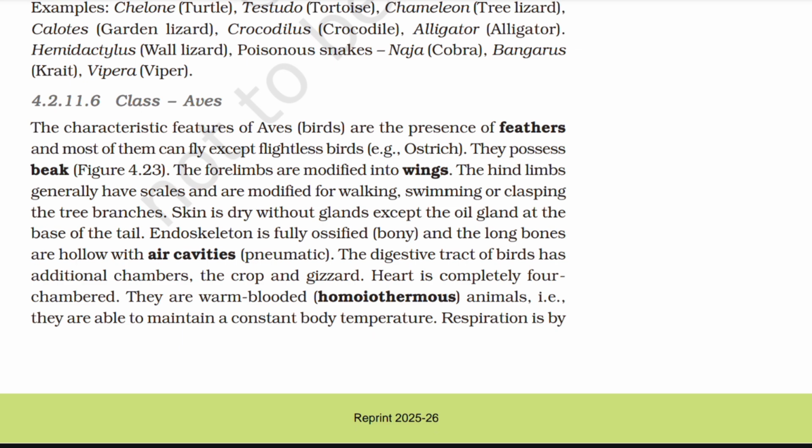4.2.11.6 Class Aves. The characteristic features of Aves are the presence of feathers, and most of them can fly except flightless birds, for example ostrich. They possess beak. The forelimbs are modified into wings. The hind limbs generally have scales and are modified for walking, swimming, or clasping the tree branches. Skin is dry without glands except the oil gland at the base of the tail. Endoskeleton is fully ossified and the long bones are hollow with air cavities.